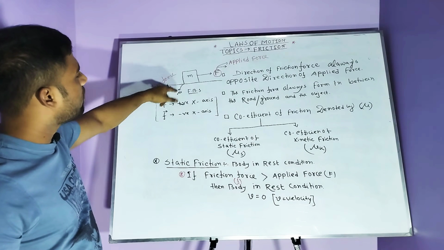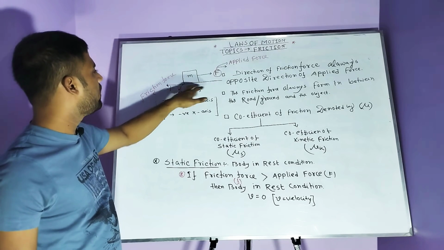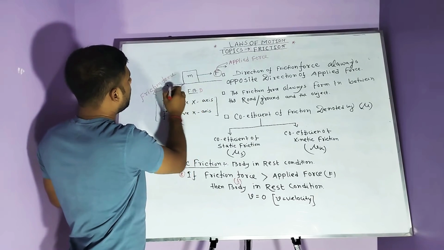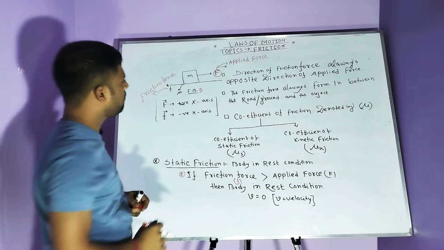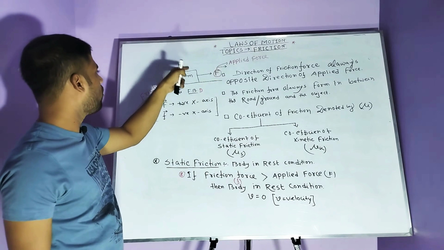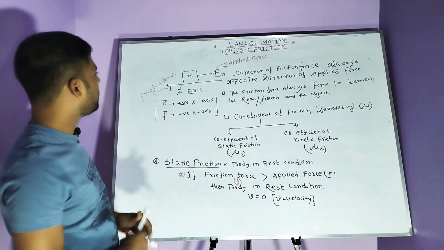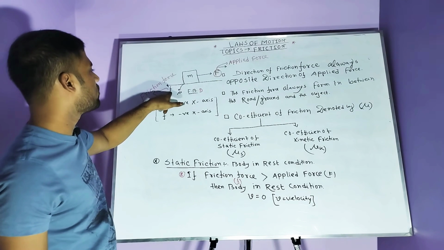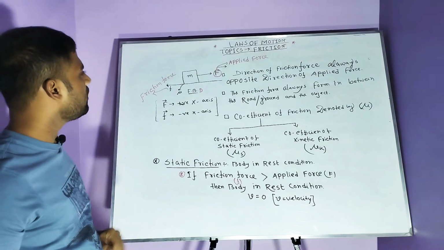Then I summarize again. What is friction? First, draw the free body diagram. If the horizontal line is considered ground or road, then one object of mass m is placed on the road. Then the applied force F is applied on the block for the purpose of moving the body along the positive x-axis. Then the opposite reaction force, that means friction force, denoted by small f, is created in the direction opposite to the applied force.